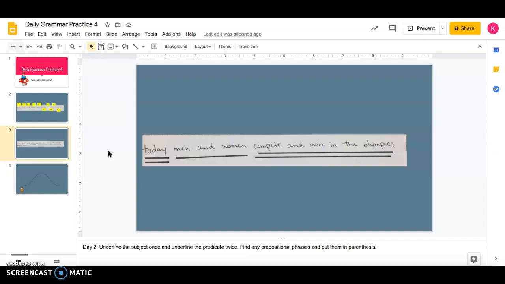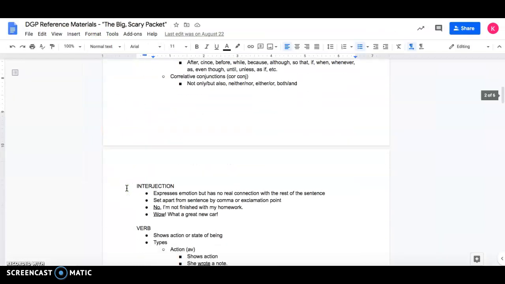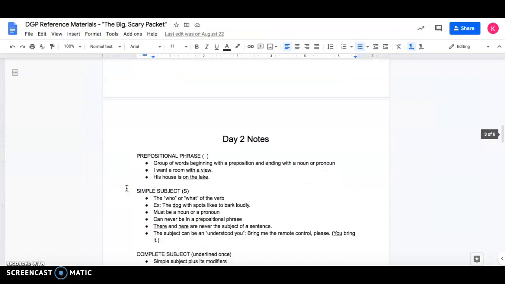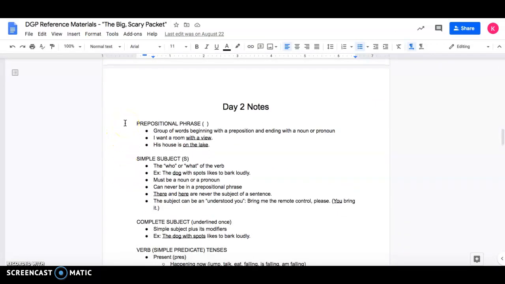Now we need to identify any prepositional phrases. So let's scroll back on over to our big scary packet and we'll go down to our day 2 notes where it talks about prepositional phrases. It's the very top section. So prepositional phrases are put in parentheses. That's what this little sign denotes. And we've been calling those butts in class to sort of differentiate between those in brackets. The parentheses are the booties. So a prepositional phrase is a group of words beginning with a preposition and ending with a noun or pronoun.